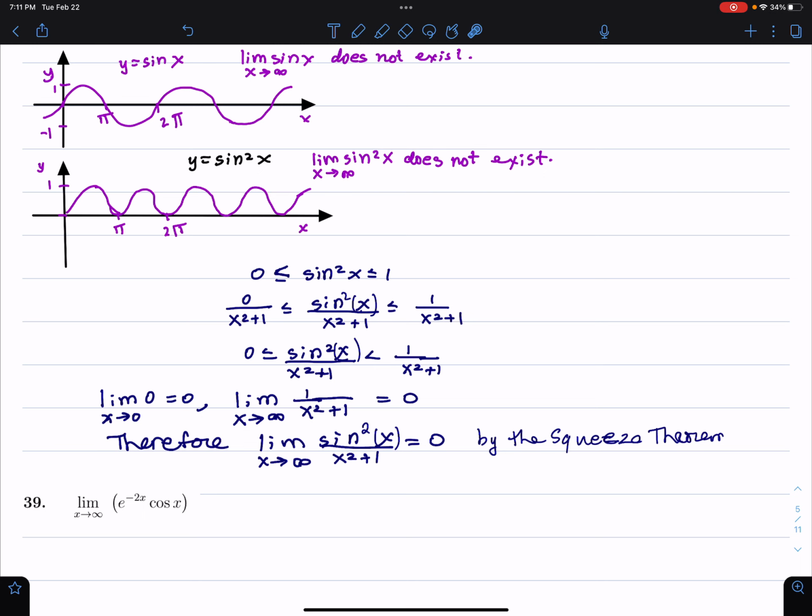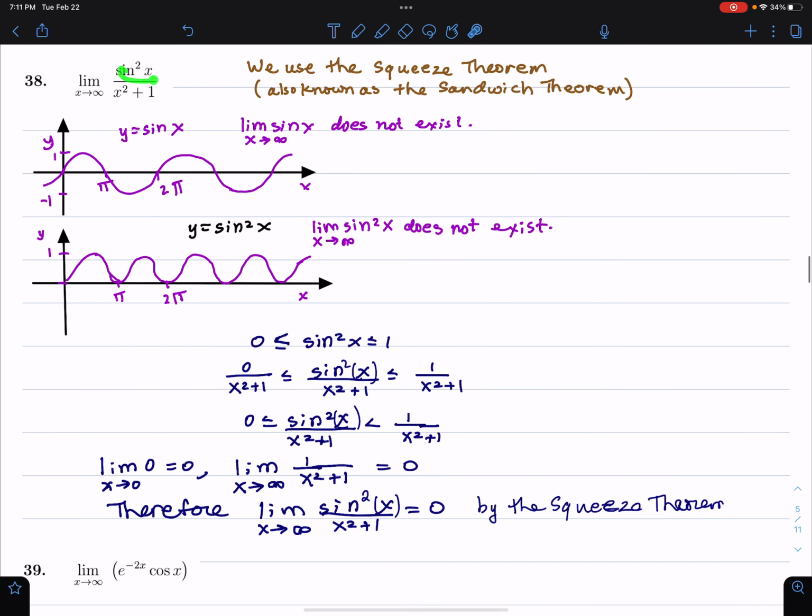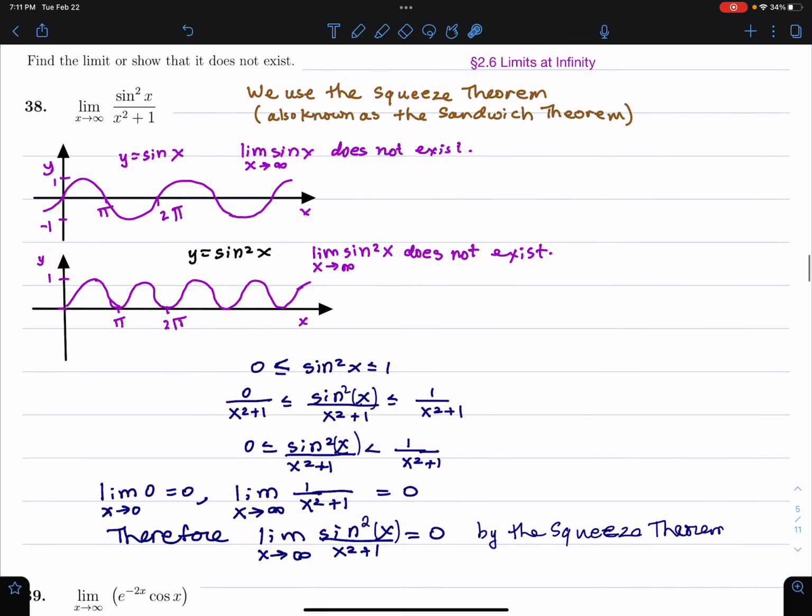The numerator, why do I have to use the squeeze theorem? Because the limit of sine squared x does not exist. The limit of 1 over x squared plus 1 is equal to 0, but you do not multiply a non-existent limit by 0 like a limit law. So you have to use the squeeze theorem. Well, I think you do. You could also use